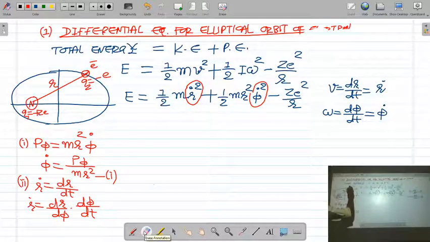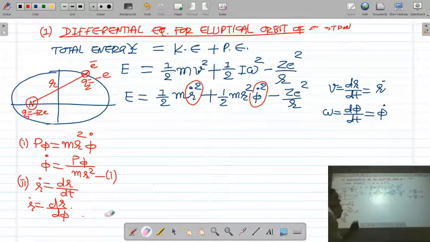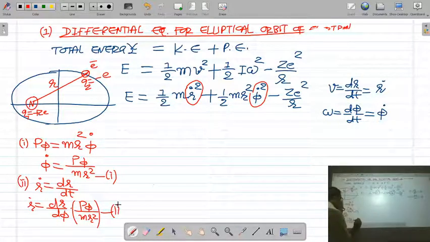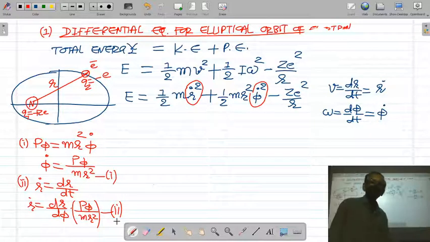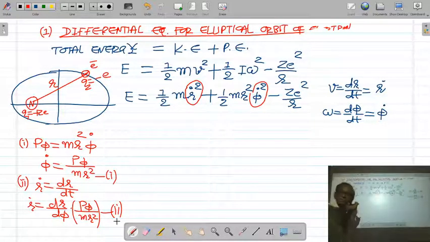Now what is this d phi by dt? This d phi by dt is nothing but phi dot, and the value of phi dot from equation 1 is p phi upon mr square. So I put that value here. Okay, if you put these two values of r dot and phi dot, you will get the differential equation for the elliptical orbit of the electron.